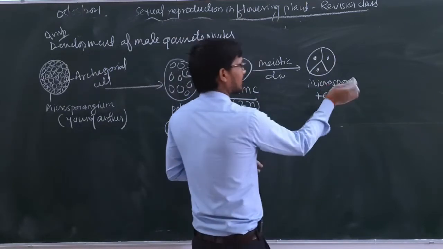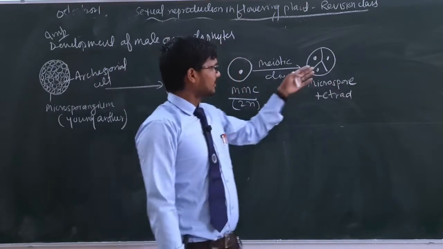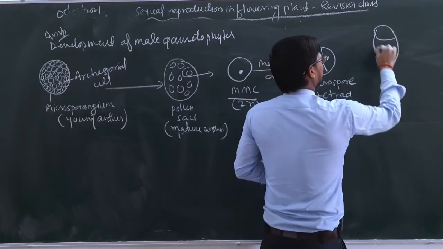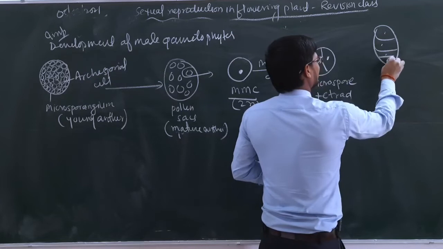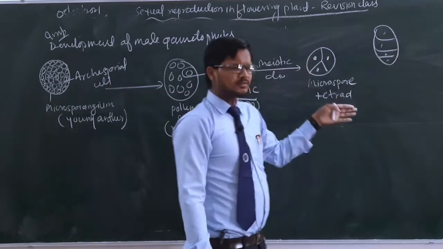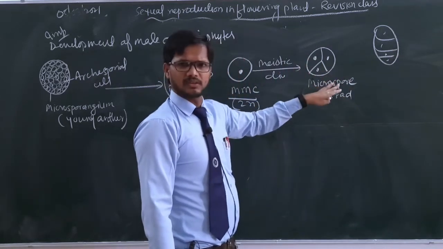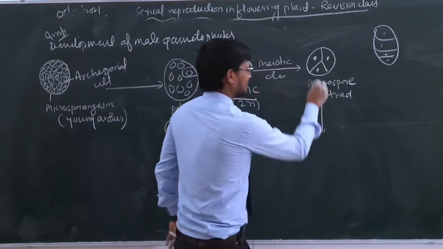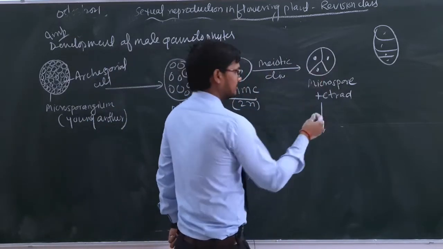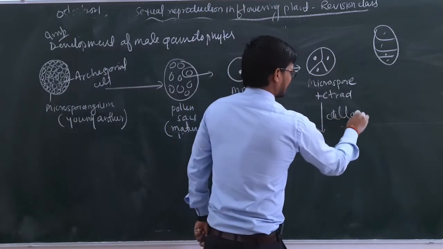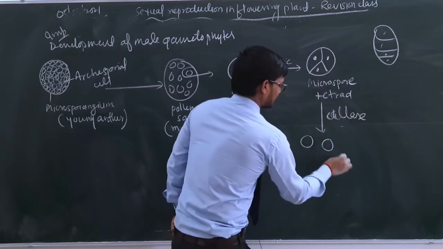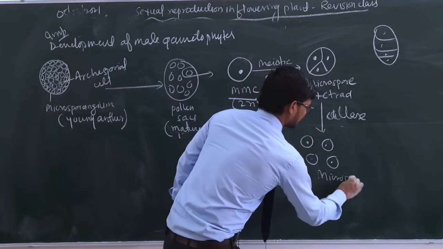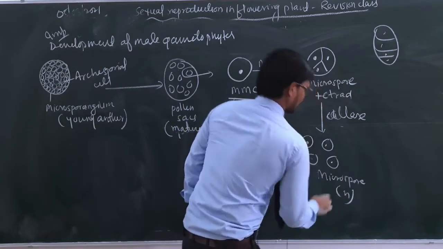Here the microspore tetrad may be in a certain arrangement. If these are like this, tetrahedral, it may be like these. If the arrangement is like this, they may be termed linear, and there are certain more possibilities, but those are not part of our board examination. So up till now we have formed the microspore tetrad, and from this microspore tetrad the callose thickening will be dissolved by the callase enzyme, and after this there will be formation of 4 microspores. All these are microspores, and all these microspores are haploid.